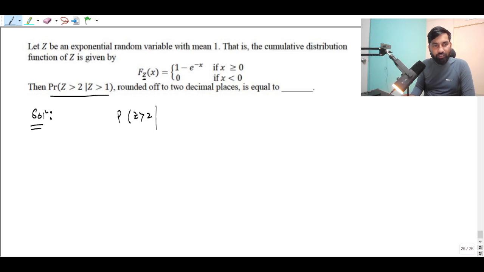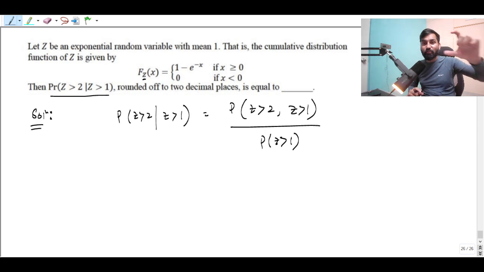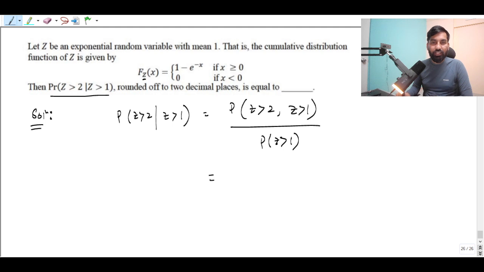So since they are asking this, we can write this as probability of Z greater than 2, given that Z greater than 1, is nothing but the joint probability, you have to write, because this is a conditional probability. So the joint probability can be written as Z greater than 2 comma Z greater than 1 upon the probability of Z greater than 1. Can we write like this? Yes. If we have been given a conditional probability, it can be expressed as the ratio of the joint probability upon the marginal probability. You know all types of probabilities, right? Since you have attended my live classes.